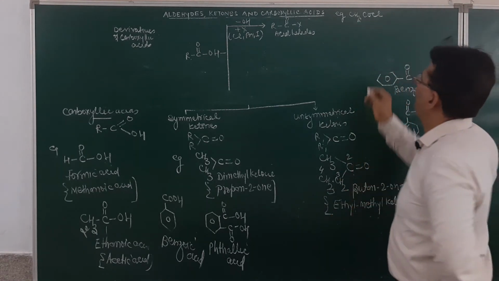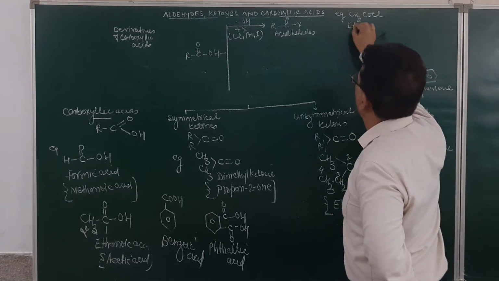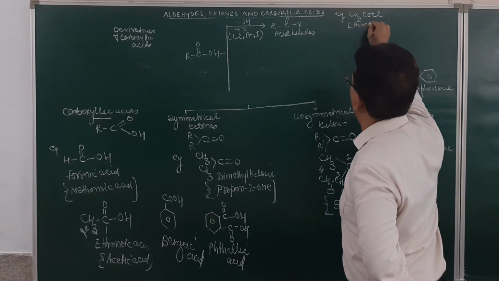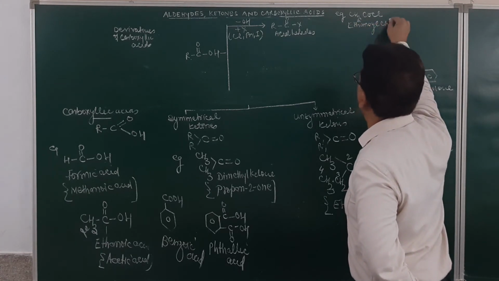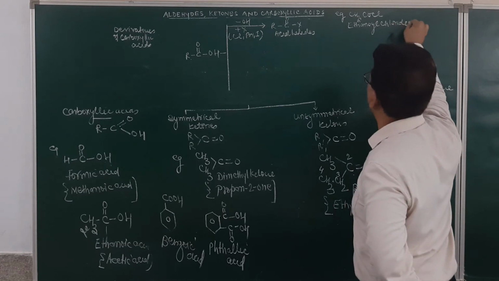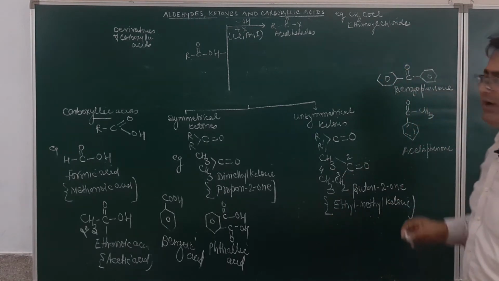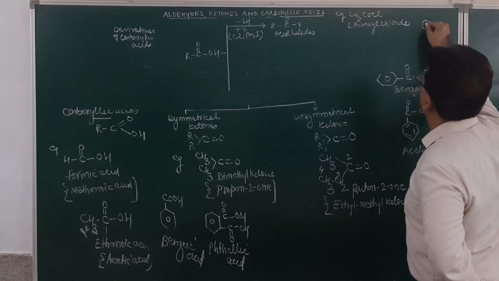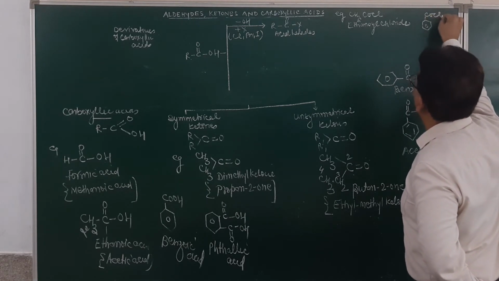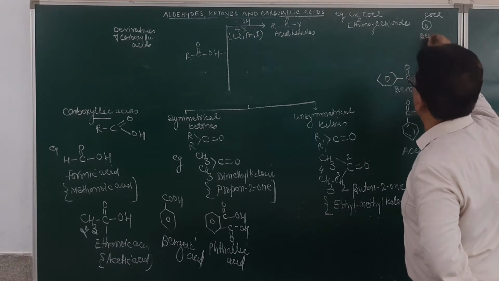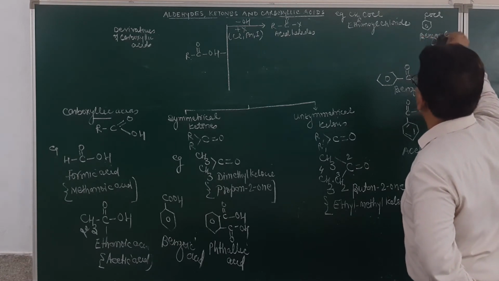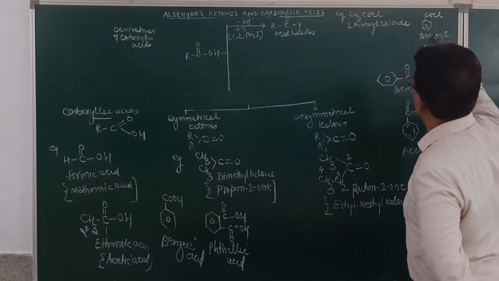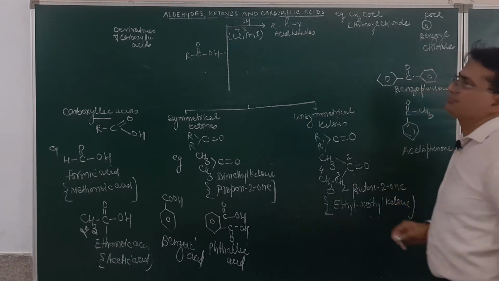Oyl halide. So the name will be given as ethanoyl chloride. Hopefully you remember the IUPAC system. Likewise, C6H5COCl will be named as benzoyl chloride.